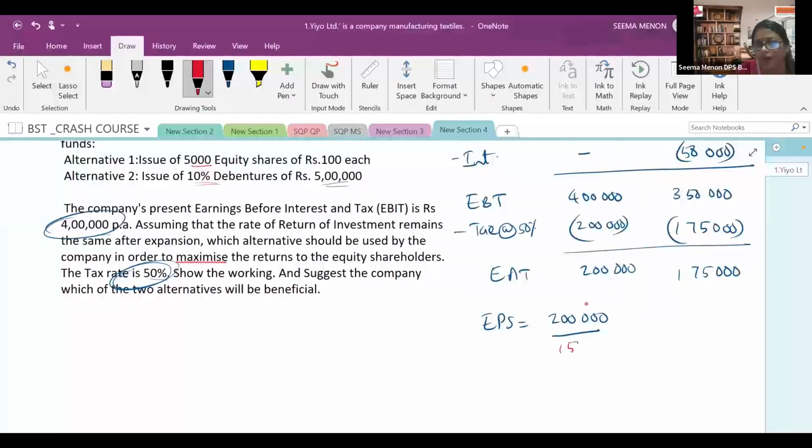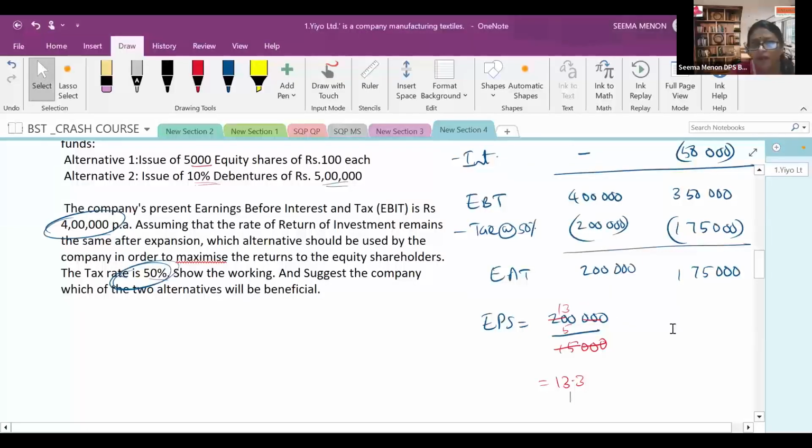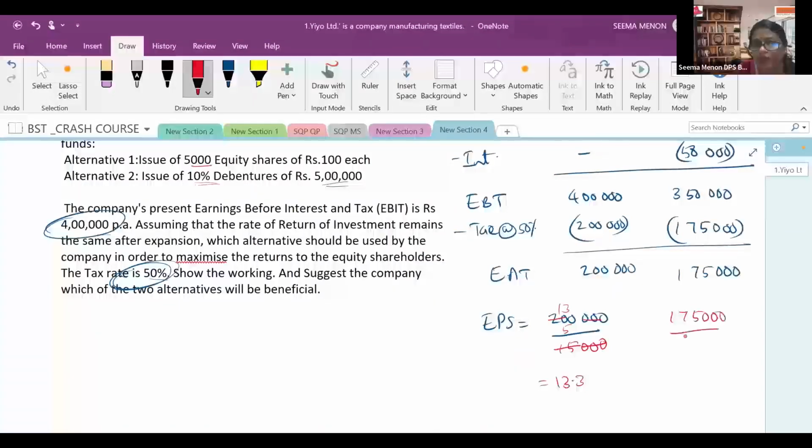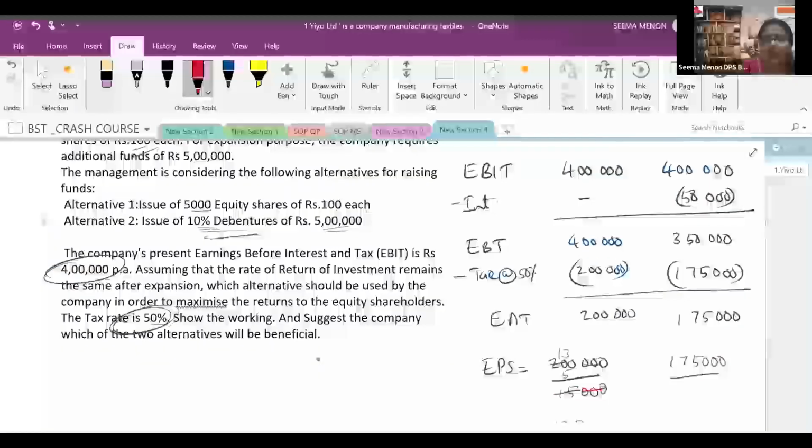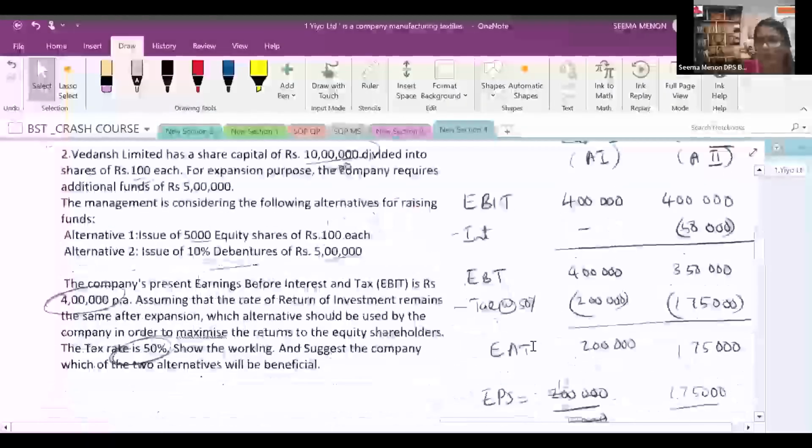2 lakh divided by 15,000. So 3 fives are 15, 3 fives are 45, so it will become 13.33, and it will go on like that. Now, the next case. The second case is 1,75,000 divided by what number? Alternative 2 is with the debenture, so we have only the 10,000 shares.